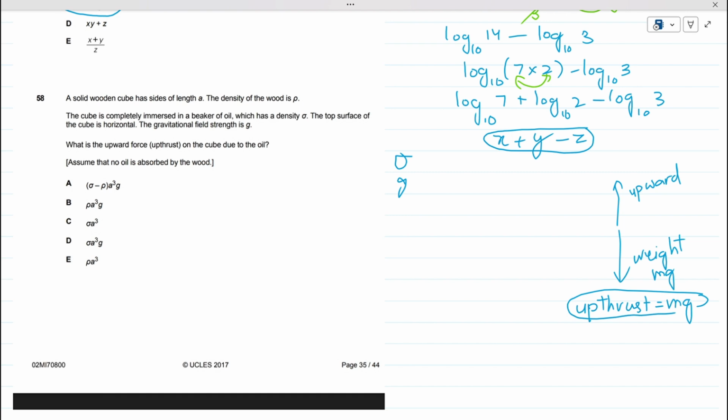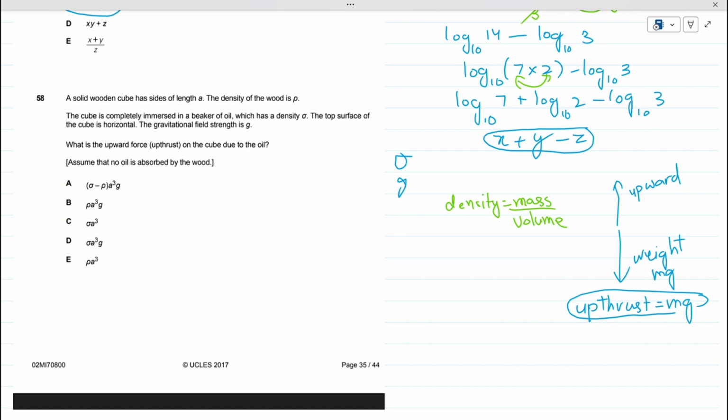We are supposed to find this upthrust force. Okay, they have given us density, and the formula for finding the density is density equals mass per unit volume, right? So mass upon volume.